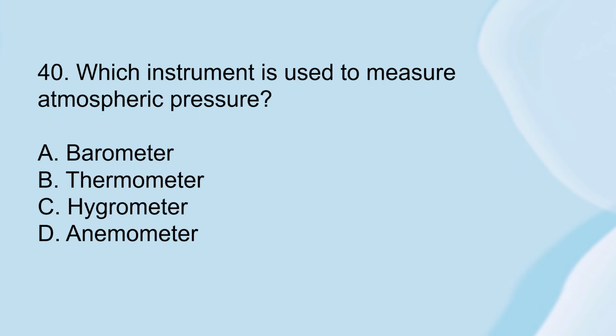Number 40. Which instrument is used to measure atmospheric pressure? Letter A, barometer. Letter B, thermometer. Letter C, hygrometer. Or letter D, anemometer.